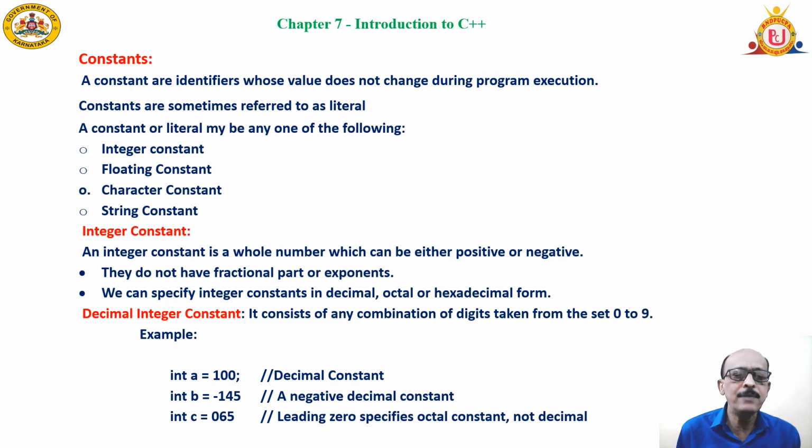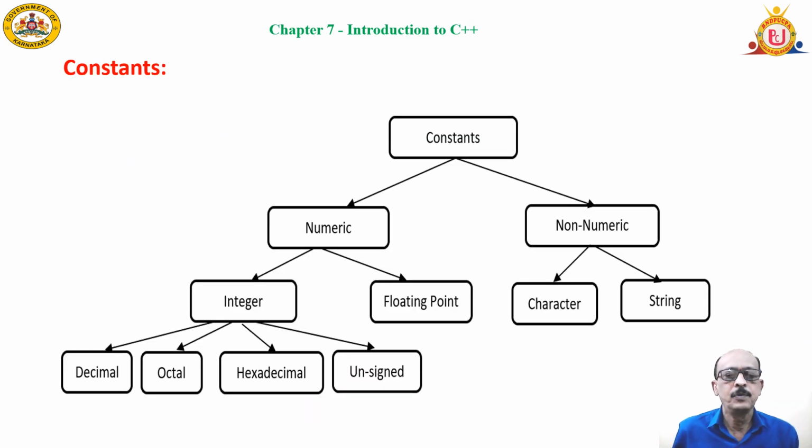Further, they are classified as decimal, octal, hexadecimal, etc. Now the detailed classification of constants is given here. Basically numeric and non-numeric constants. Character and string constants are called non-numeric constants. Basically these constants are not used in any calculation.